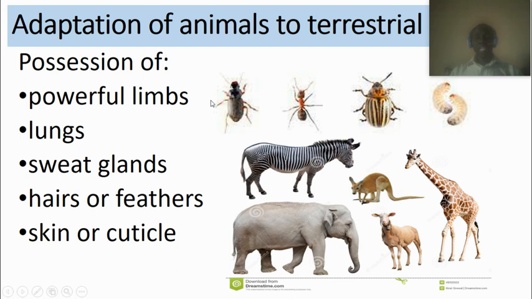This one is mostly in insects. They have a cuticle that covers the entire body. This prevents them from desiccation, from drying up and losing excess water, since most of them live in the desert, and water is a precious commodity in the desert. So they have this cuticle that covers their body so that the limited water in their body can be conserved by the cuticle. This is a special structure on their body which they use to adapt in the terrestrial environment.